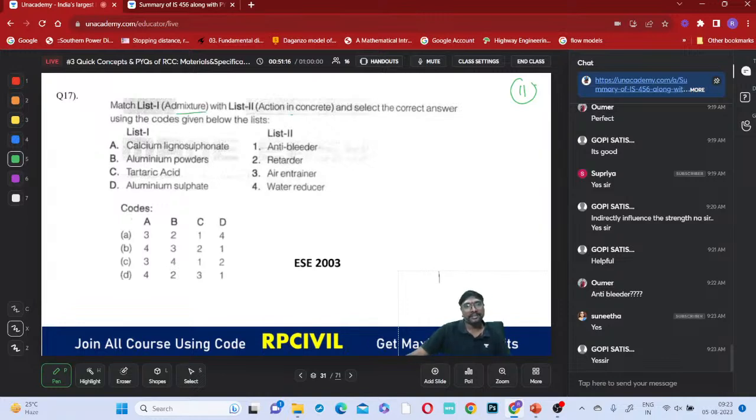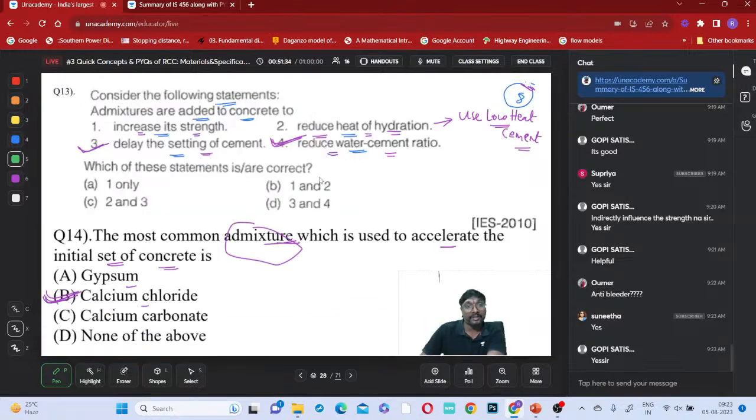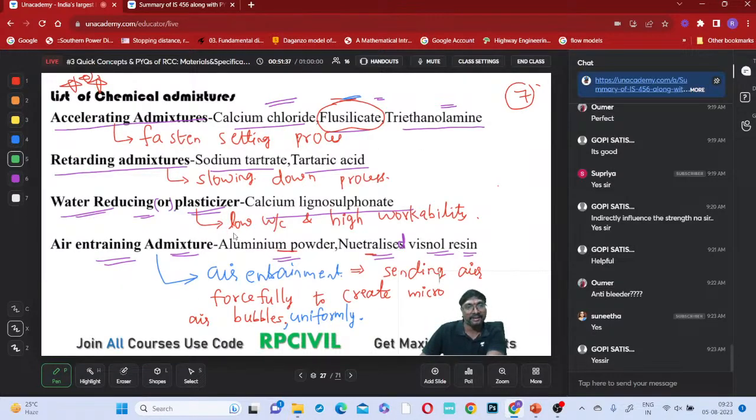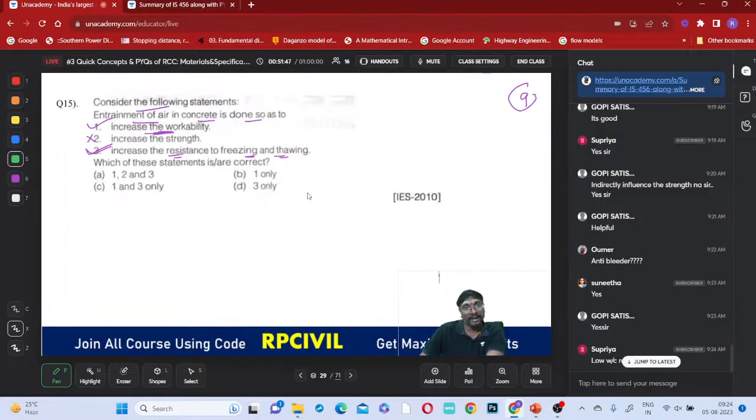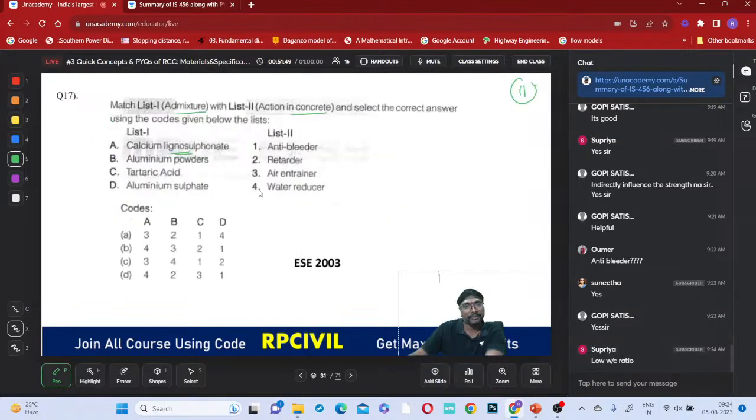Match admixture and action of the concrete. Which one do we know exactly? First of all, calcium lignosulfate. What is the purpose of this calcium lignosulfate? It is a water reducer, a plasticizer. It is an admixture which makes the concrete plastic and allows lesser water, a low water cement ratio. So calcium lignosulfate is a water reducer.